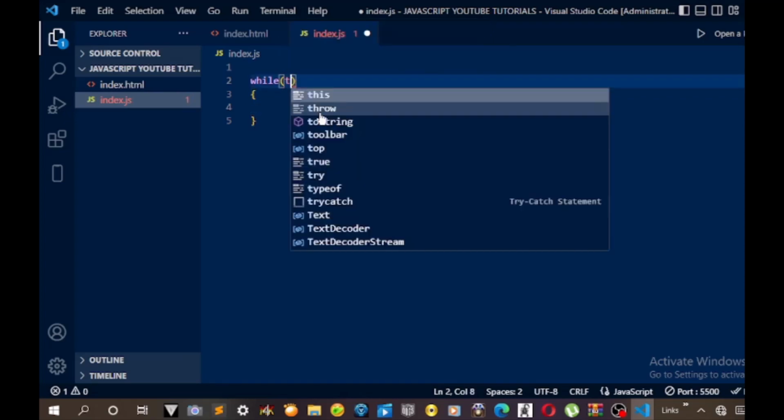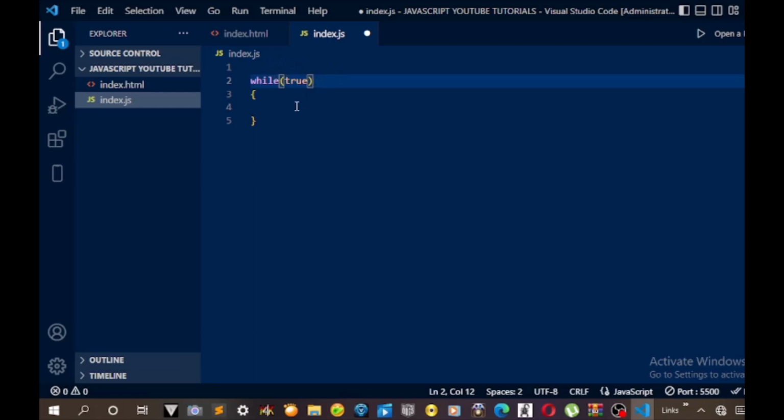So let me say while true. So while true, we are going to execute looping. Whenever it meets the condition, we are going to execute the code. This code I'm looping, and if you have checked, true is inside the while, which means it is true and it's going to loop forever. There's nothing that's going to stop it, because this code says while true and it's true, so it's going to be looped forever. So let me save and check my browser.